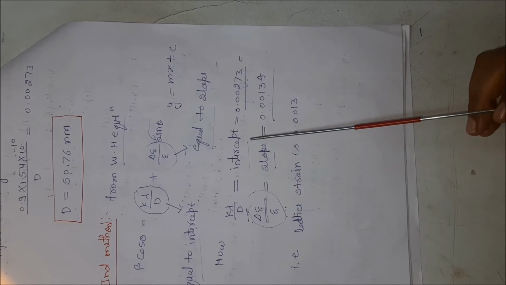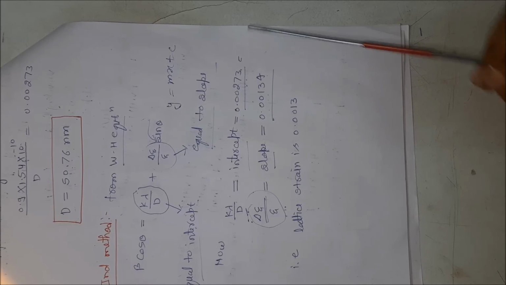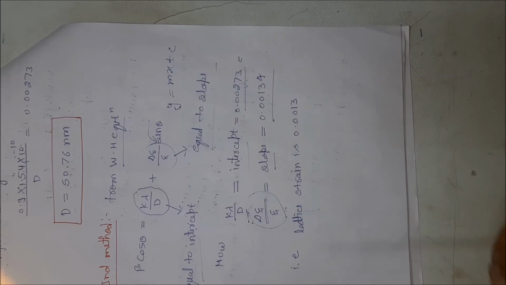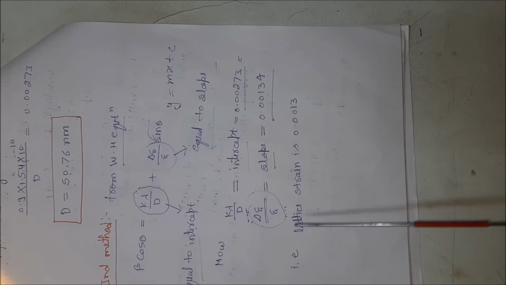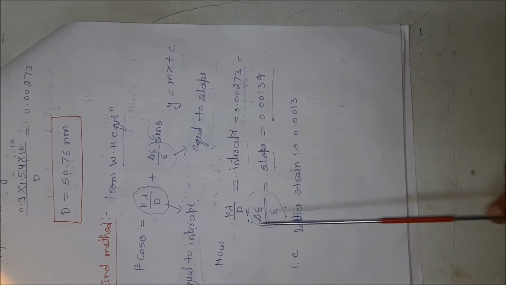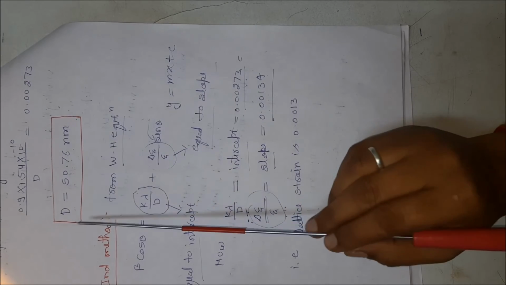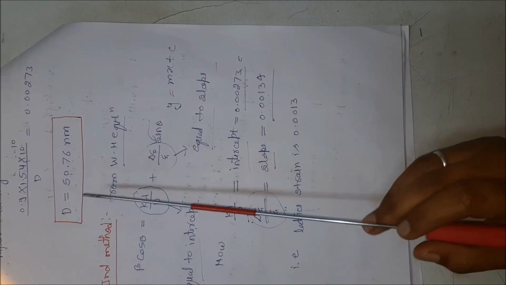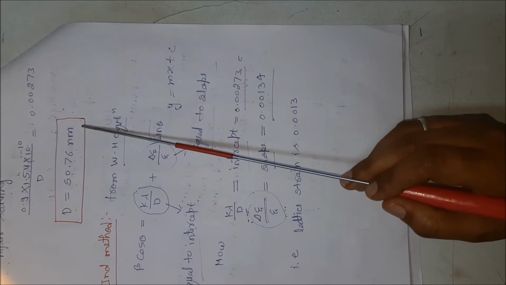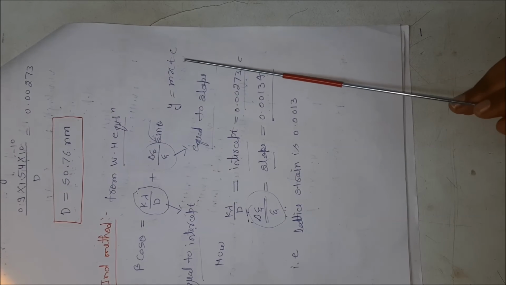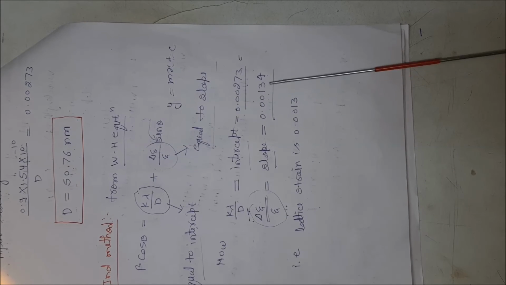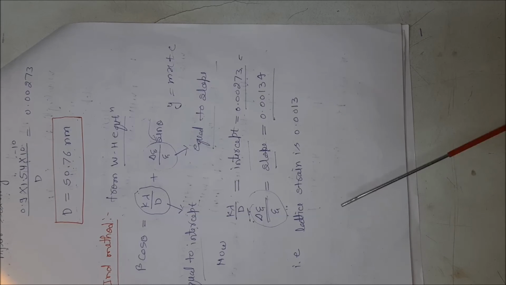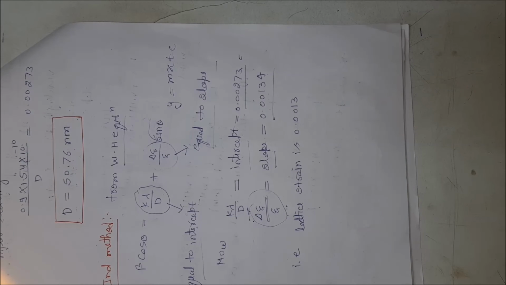k lambda upon d is equal to the intercept, and the value of the intercept obtained from the curve is 0.00273. After putting the value of k lambda, we get the value of d, which is 50.76 nanometer. After that we compare delta d upon d, which is equal to the slope, 0.00134. This means that the lattice strain is 0.0013.